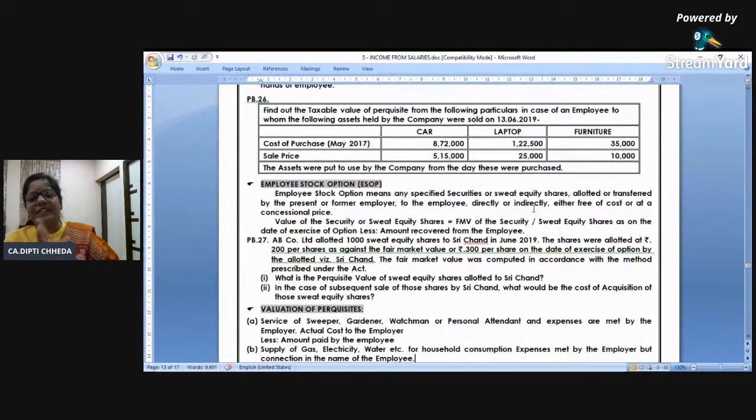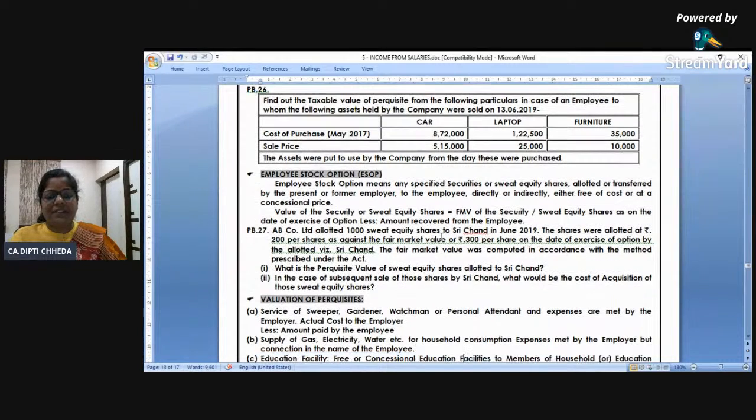ESOP, I want to talk; you must have done it in advanced accounting. A share of 180 rupees the employer is giving to you at 150, and 30 they are bearing as expense. ESOP. That 30 will be taxable in your hands as profit in lieu of salary. And when you sell the shares, even though you have paid 150 to the company, you are allowed to deduct 180. Why? Because on the 30 rupees you have paid tax in the salary. This is one concept, one question.